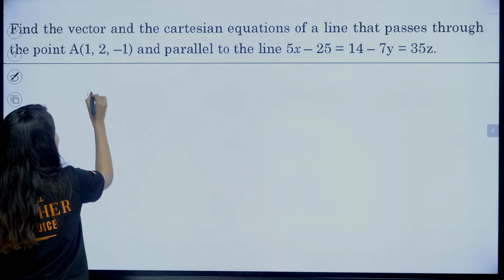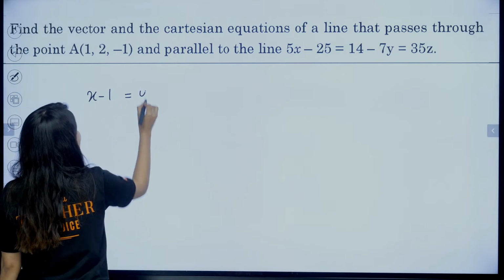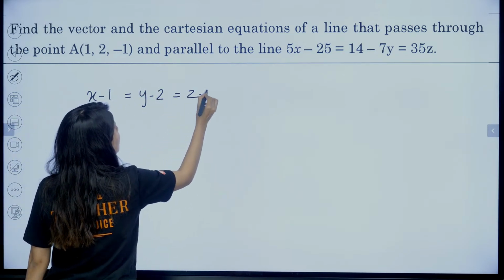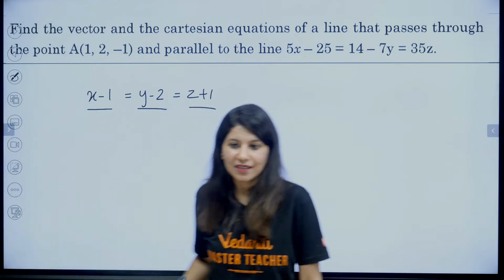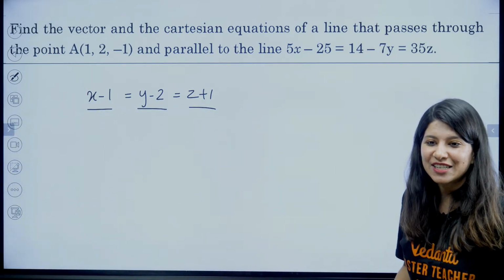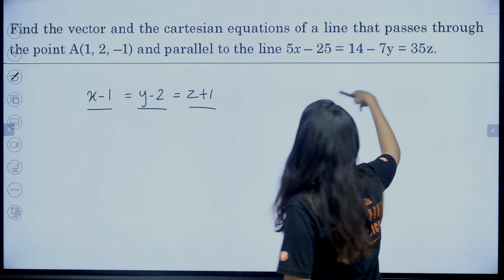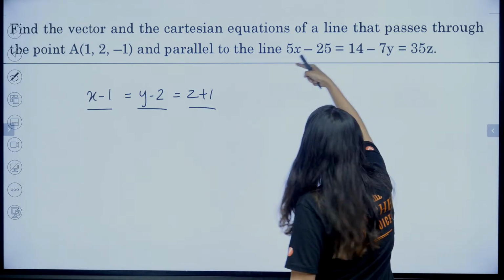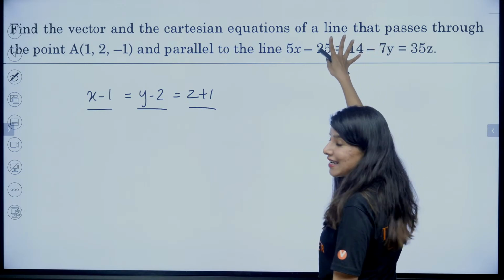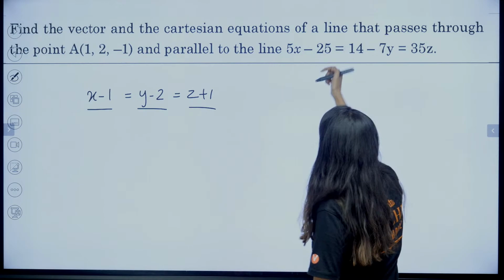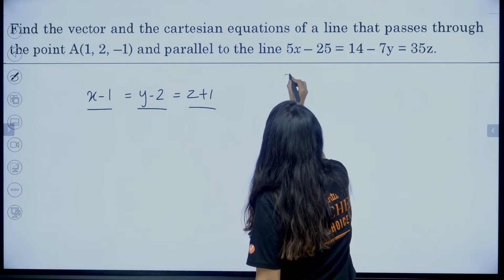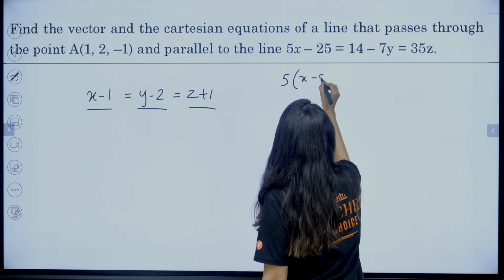So for Cartesian, I need a point: x minus 1, y minus 2 and z plus 1. And now I need the direction ratio. How do you find the direction ratio? First of all, we need to realize that we need to take some time in solving this. If I take 5 common, it will become x minus 5.